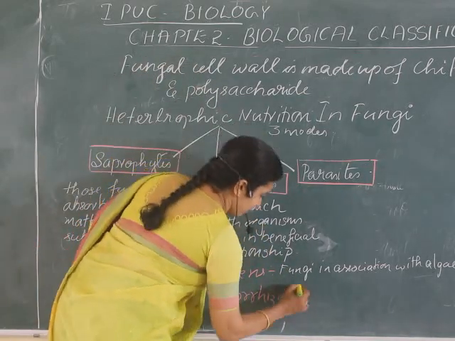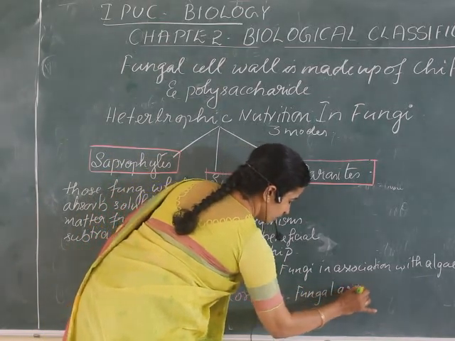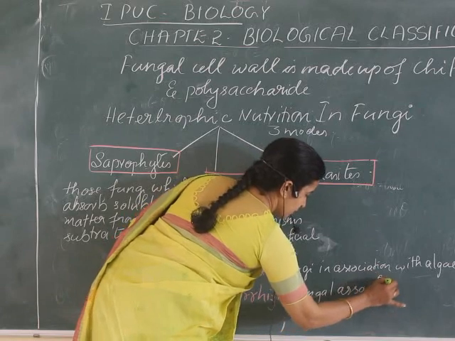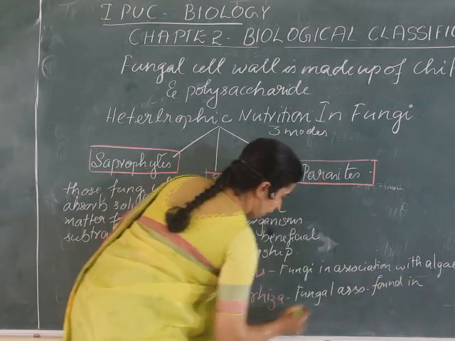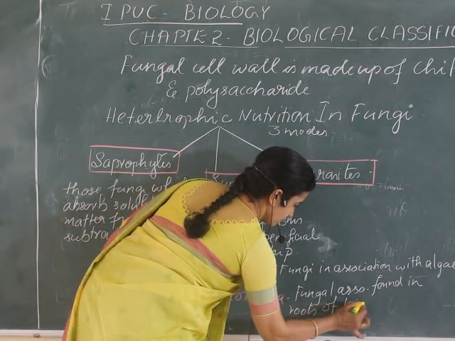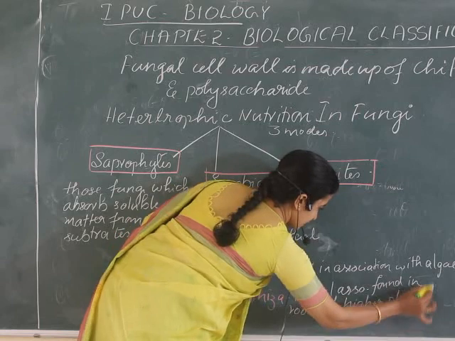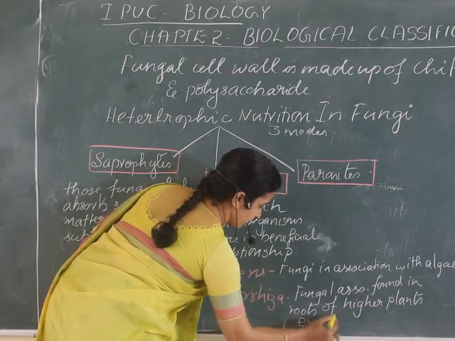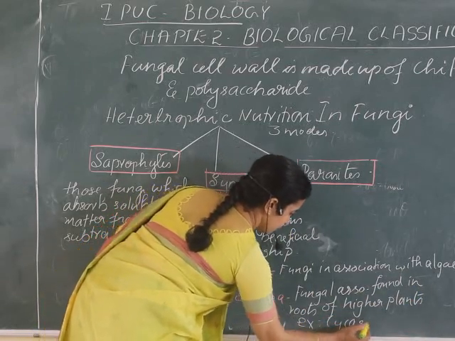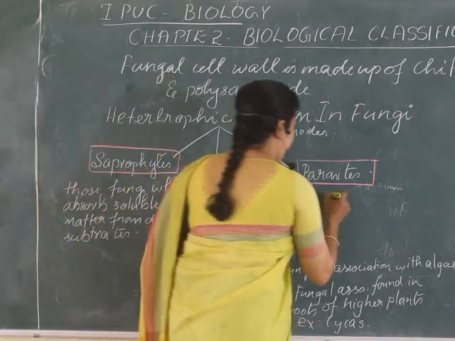Mycorrhiza is a fungal association found in roots of higher plants, like in cycas. Example, it is found in cycas. Then parasites. What are parasites?